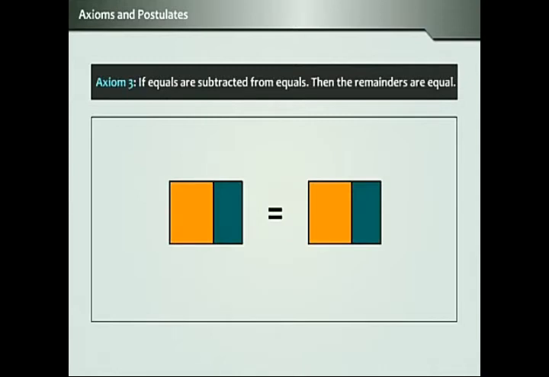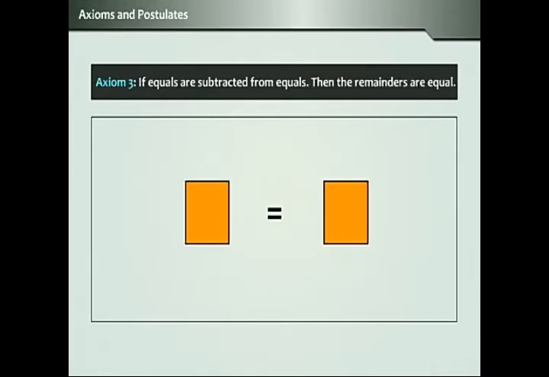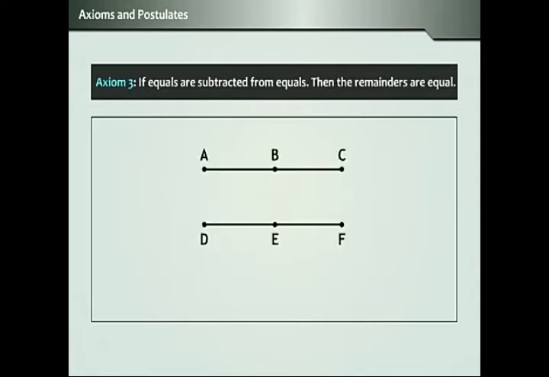Axiom 3. If equals are subtracted from equals, then the remainders are equal. For example, suppose you have two line segments AC and DF of equal length. Remove BC from AC and EF from DF respectively. If BC is equal to EF, then it implies that AB is equal to DE.